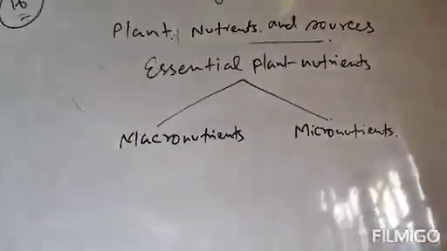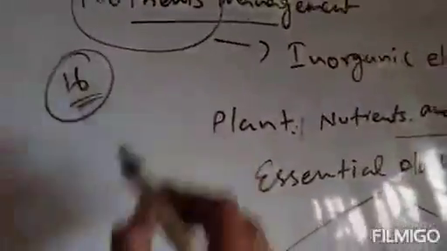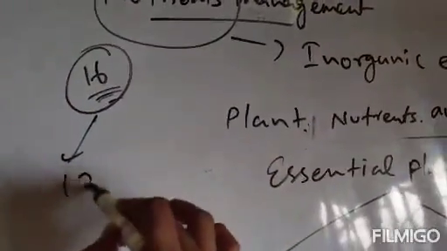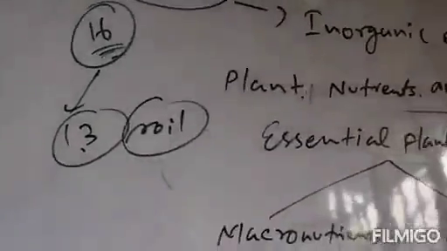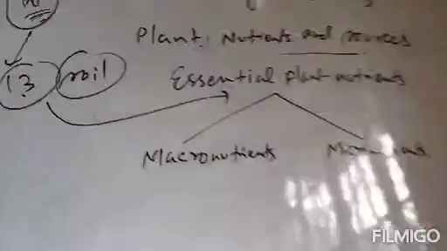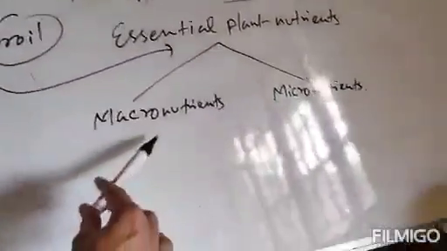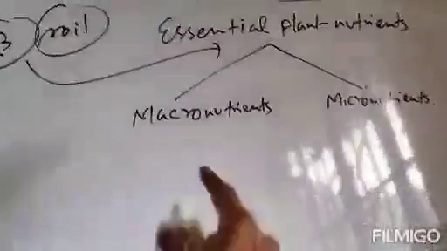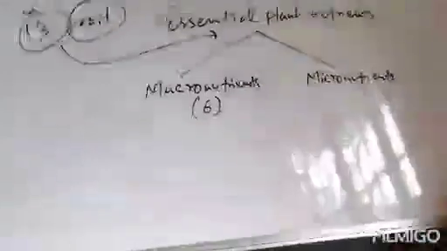All total there are 16 essential plant nutrients, and from these 16, 13 essential plant nutrients are supplied from soil. These 13 are categorized as macronutrients and micronutrients. Clear? So from 13 soil nutrients, there are 6 nutrients called macronutrients.